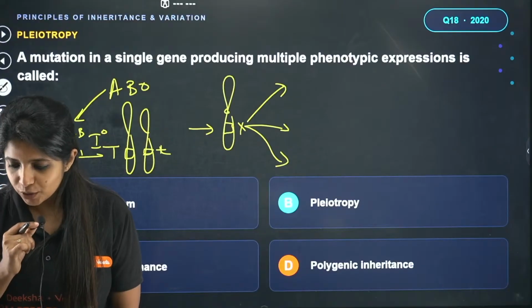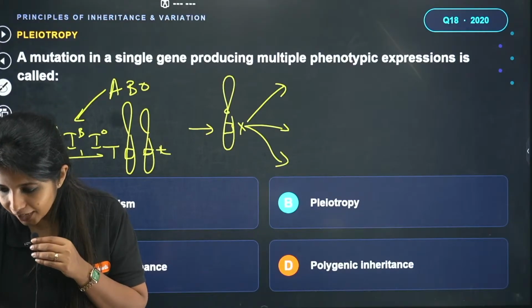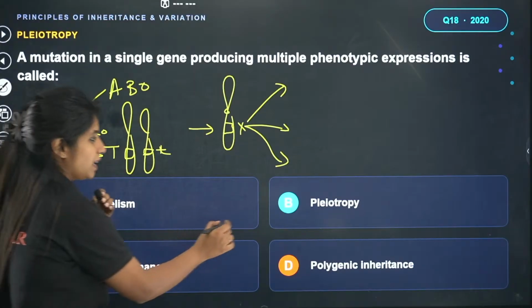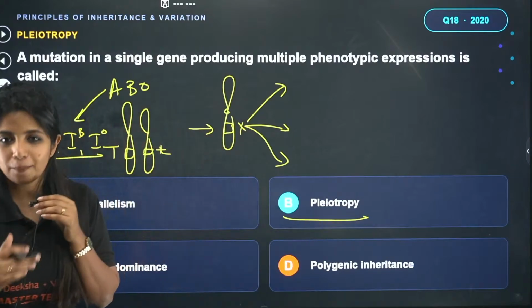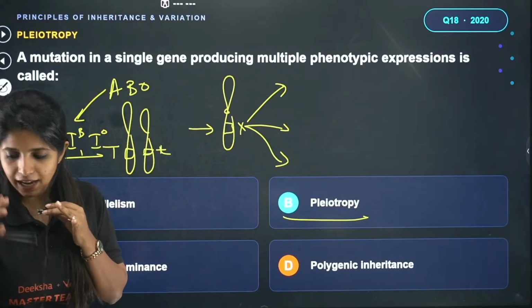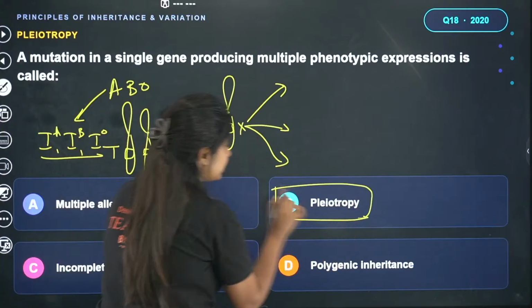Sanya also says the answer for this question is going to be B. Gangotri says B, ma'am. Okay, let's log B then. This is B, pleiotropy. Okay, so Ullas, Gangotri, Sanya, all of you, I hope you have got the concept.